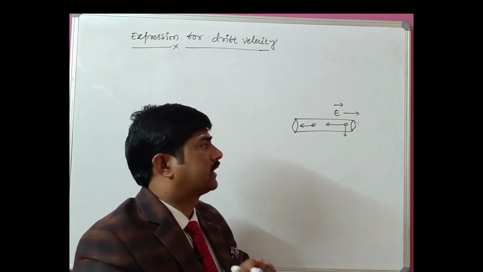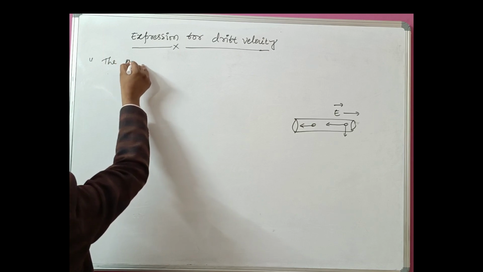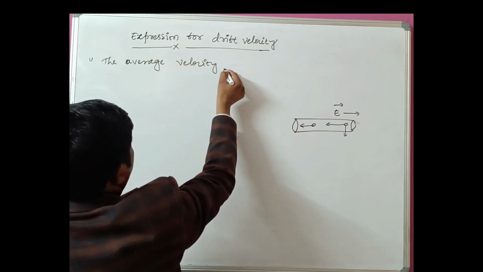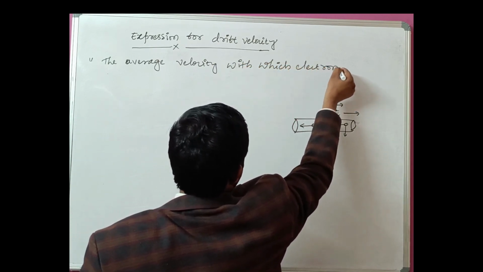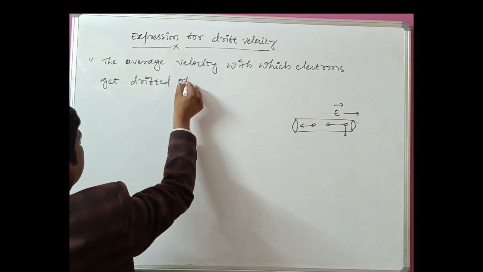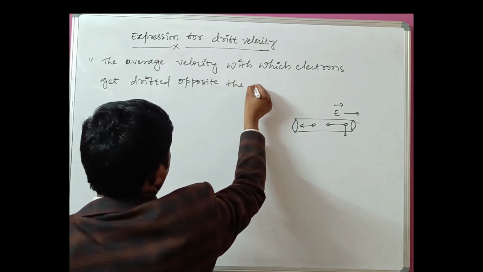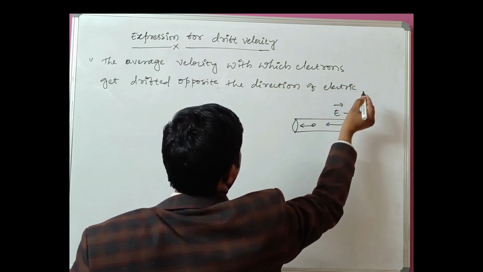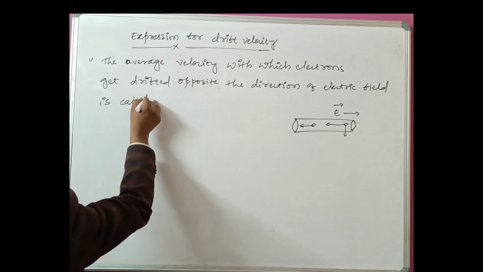Electrons reduce their velocity. We can write the definition as: the average velocity with which electrons get drifted opposite to the direction of the electric field is called drift velocity.